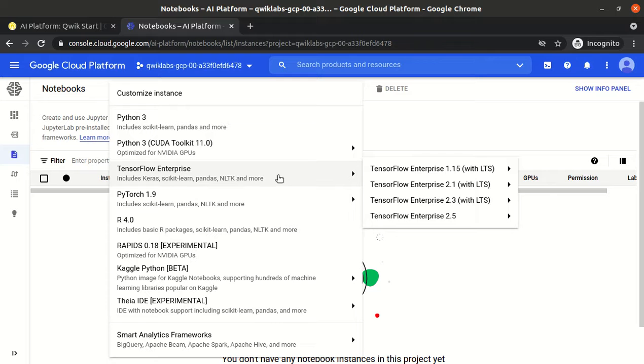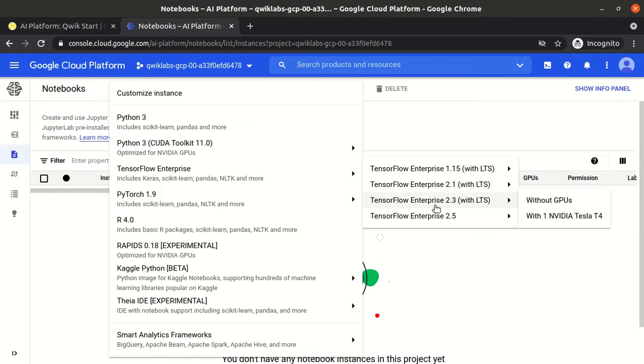In the TensorFlow notebook it will install the Keras API, the NLTK package and some more. As part of this lab we have to use TensorFlow 2.0. So we have to choose TensorFlow from the drop-down list, and as part of TensorFlow we have various options, TensorFlow 1 and TensorFlow 2.